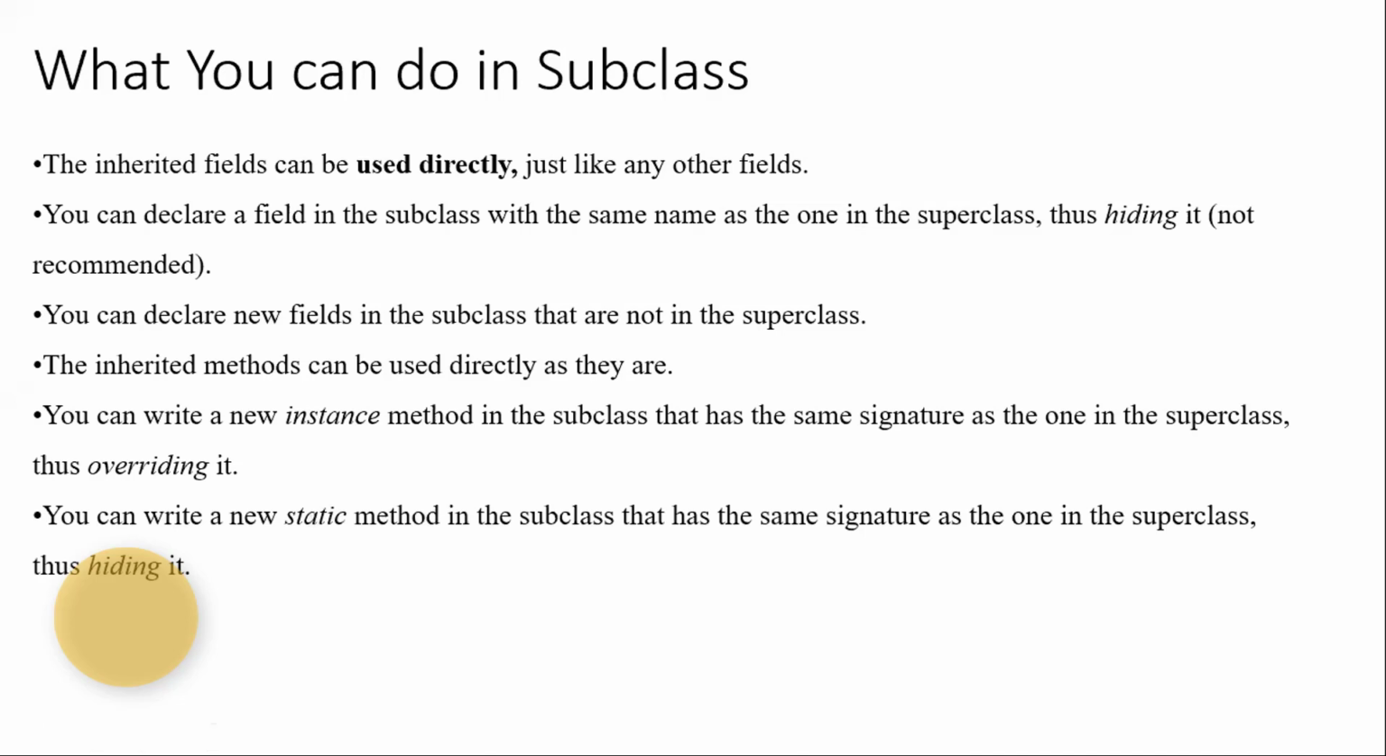Similarly, if you have a static method in a subclass which has the same name and signature as in its superclass, then the previous definition of that static method will be hidden. Overriding will not take place here. Rather, the previous definition will be hidden just because a static method belongs to the class level. Class level means for that particular class, that particular method.